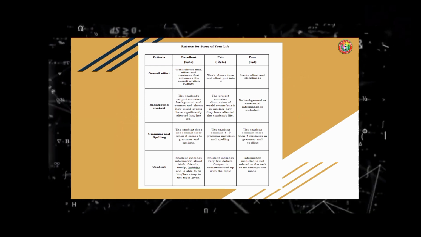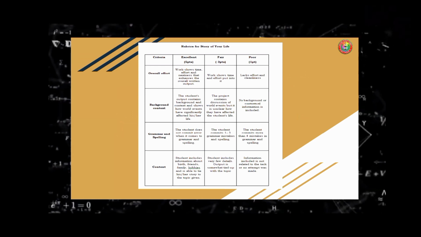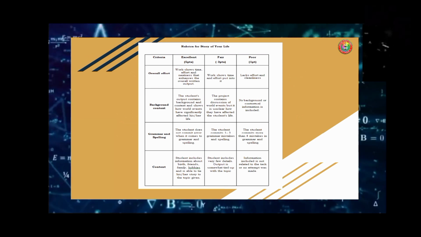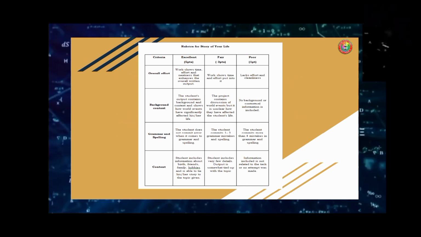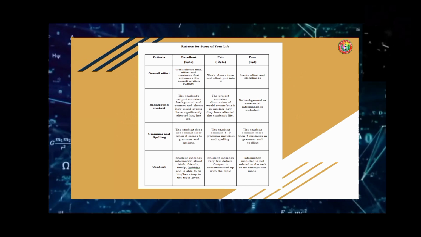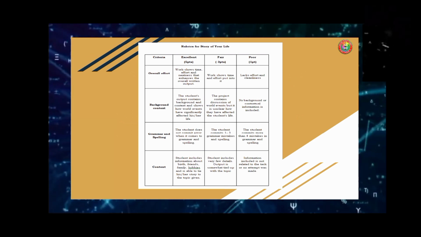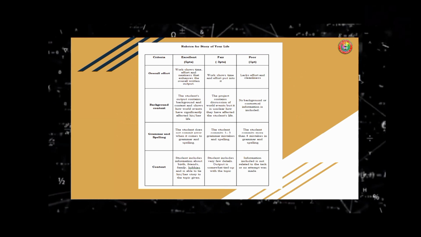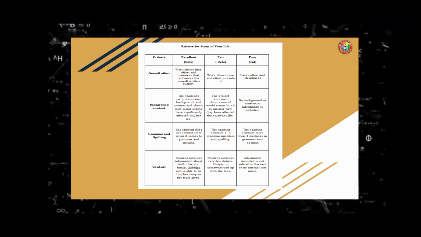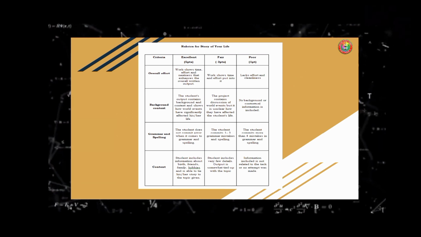So I have a criteria, whether it's excellent, fair, and poor. So overall effort, background context, grammar and spelling, and content. Now, for excellent, work shows time, effort, and neatness that enhance the overall written output. Your score will be fair if your work shows time and effort put into it.